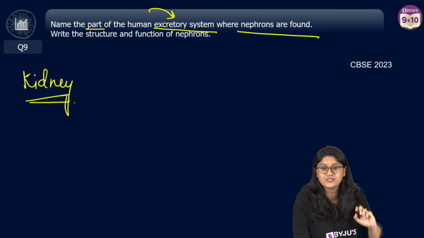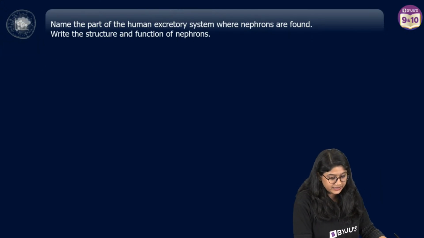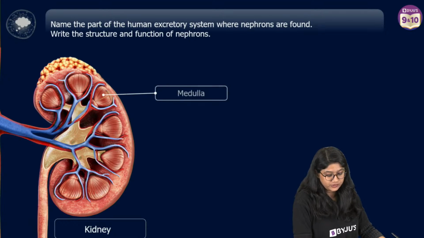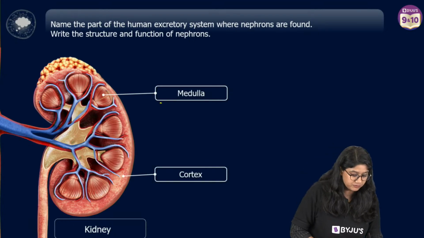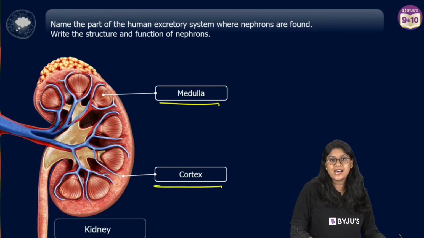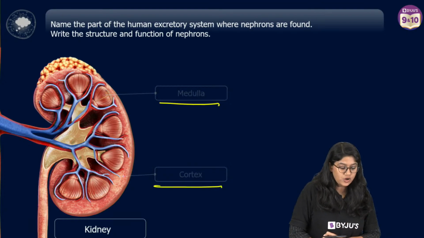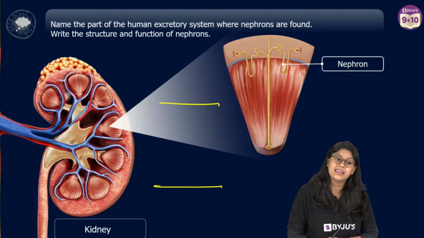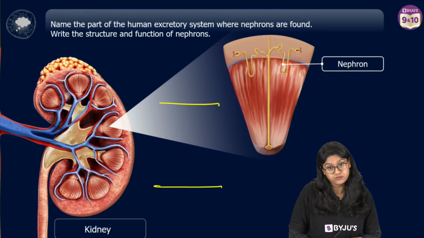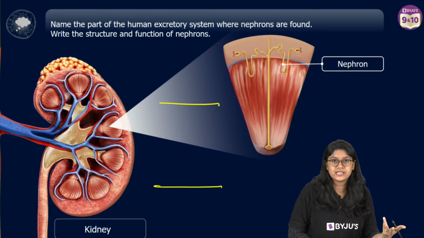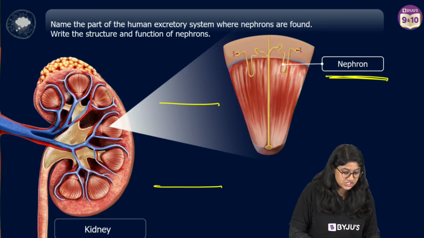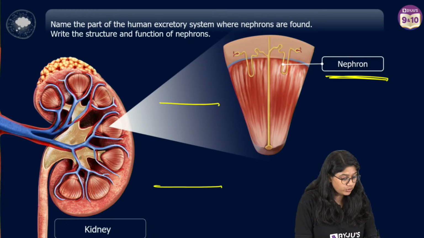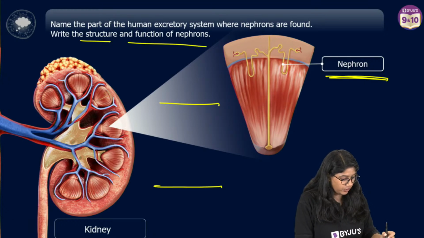So in the kidney we have the nephrons. In the kidney we have an outer part and an inner part. We call the inner part the medulla and the outer part the cortex. And there we have the nephrons, which are the structural and fundamental unit of the kidney. Now write the function. We have to write the structure and the function of nephron.